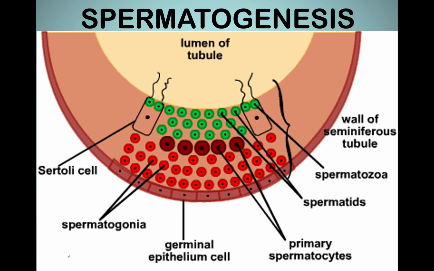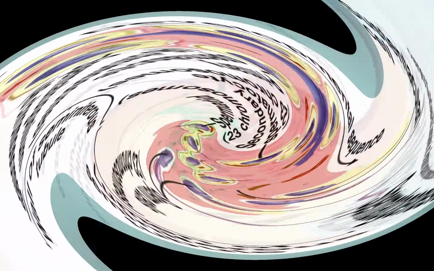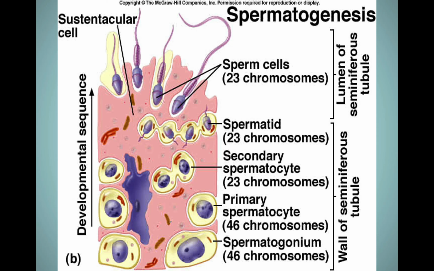Welcome to spermatogenesis. Spermatogenesis refers to the process by which spermatozoa are produced from the germinal epithelium of the testes. It happens as follows. So when you are going to start explaining spermatogenesis, you will start with step 1.